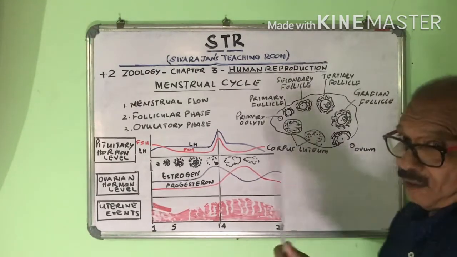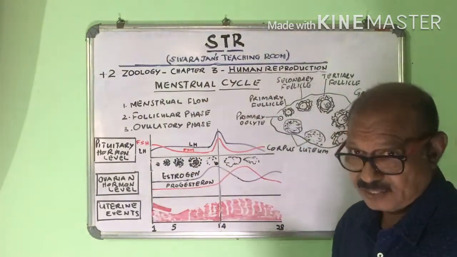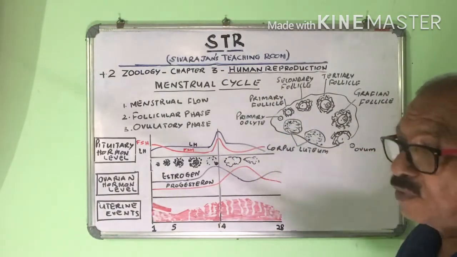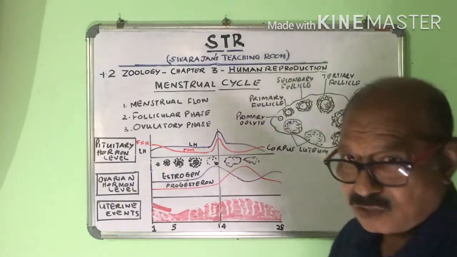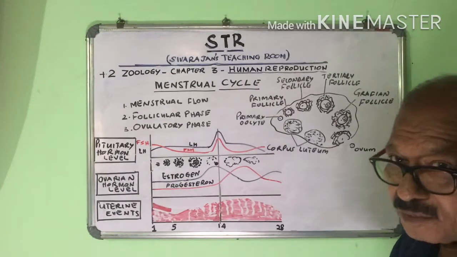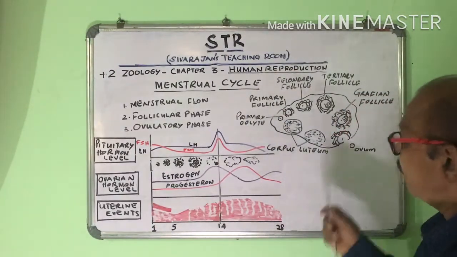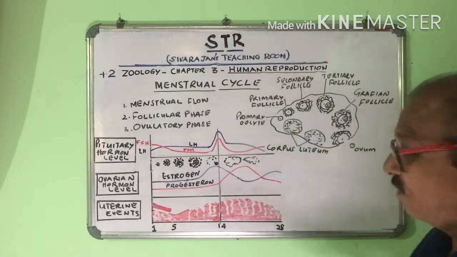So if the ovum is fertilized, it develops into the blastula that we will study later, and gets fixed into the endometrium. What is the endometrium? The innermost layer of the uterus. But what happens if the egg is not fertilized?